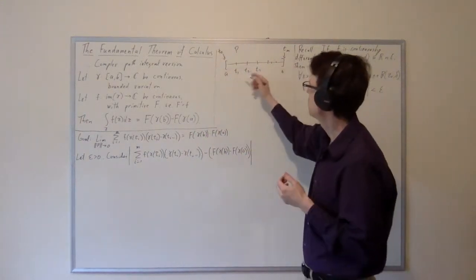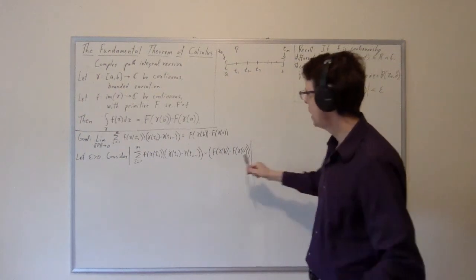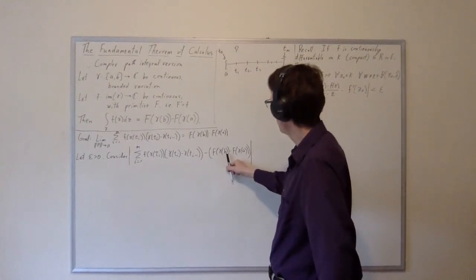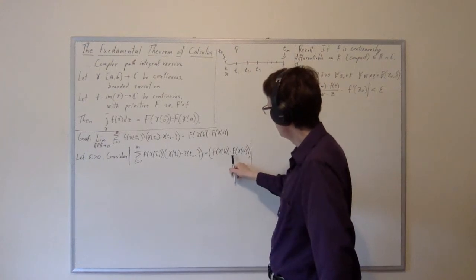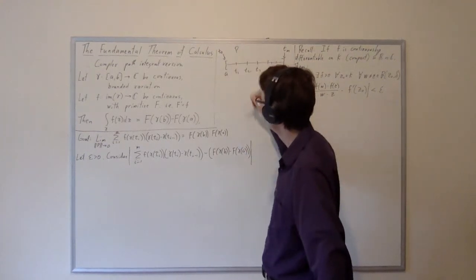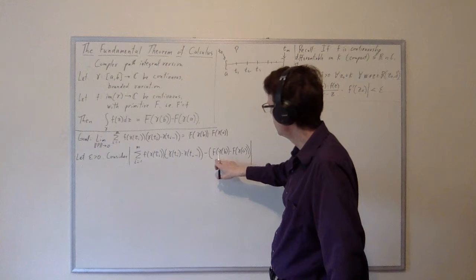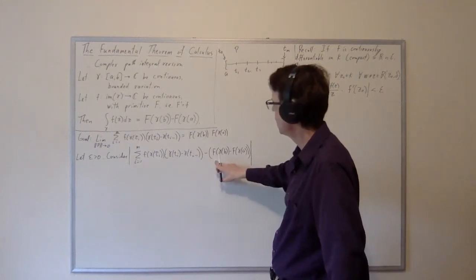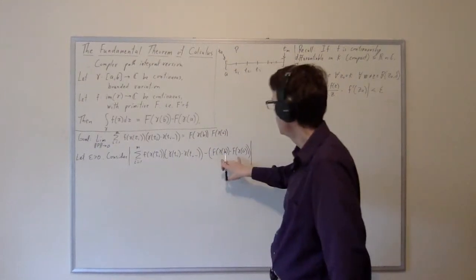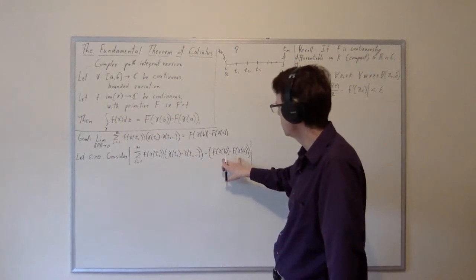The partition P determines all of these points t_i. And now we've got F of gamma of b, that's t_m, and then minus F of gamma of a is t_0. This difference is not a sum. This is a sum. In order to combine them, it would be convenient if this were a sum.